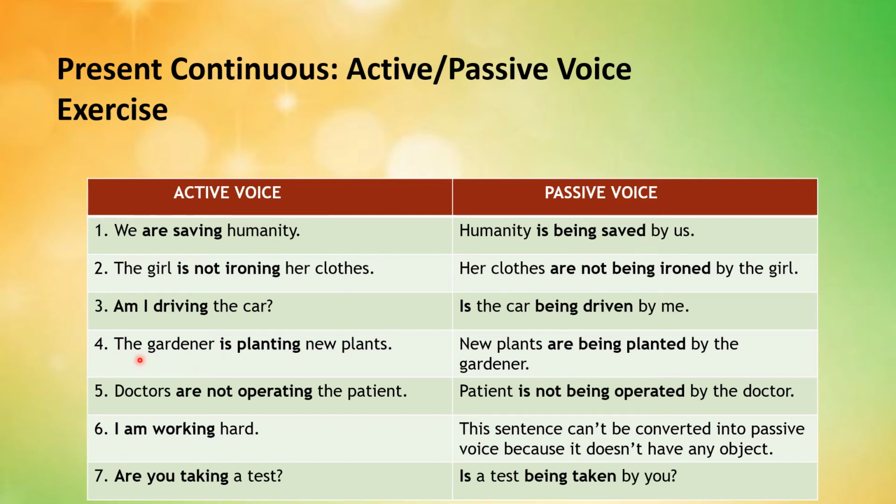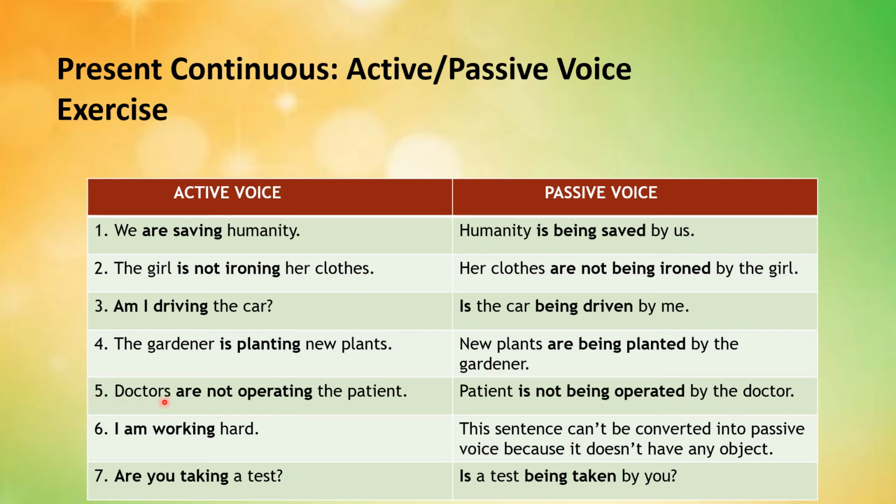Number 4, the gardener is planting new plants. Now, new plants here is the object. You will write it in the start and you will say new plants are. You added are because plants is the plural subject. But in the given sentence, the gardener was your singular subject. That is why you had is as the auxiliary verb. But the case will be different in your passive voice sentence, because new plants is the plural subject. That is why you added are with it: new plants are being planted by the gardener.